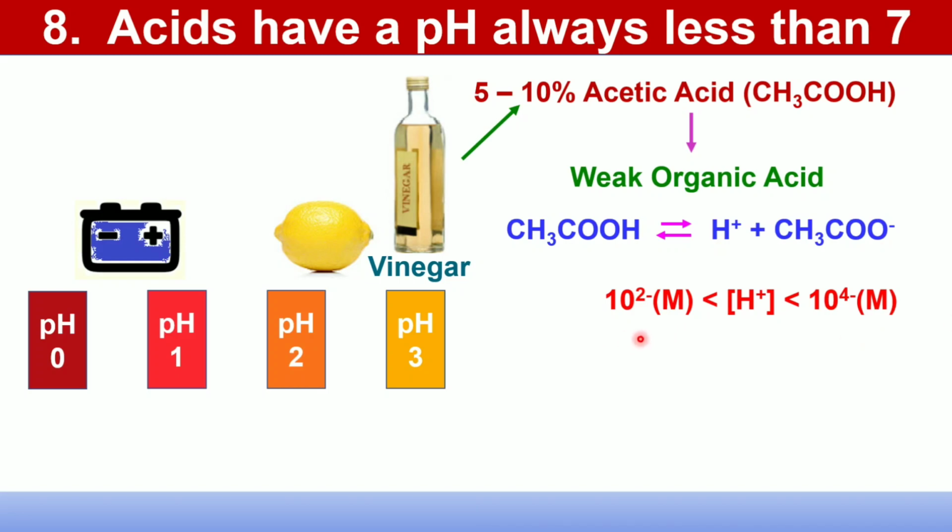So pH is equal to minus log 10^-2, that is 2, to minus log 10^-4, that is 4. It is found that vinegar has a pH between 2.4 to 3.4.